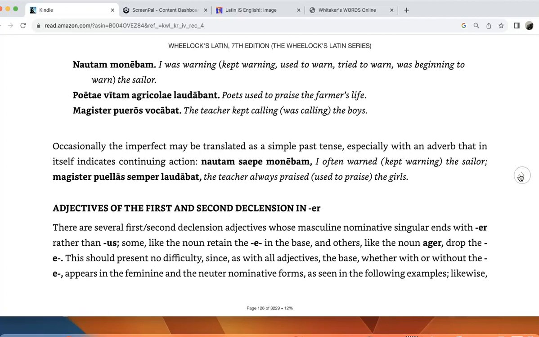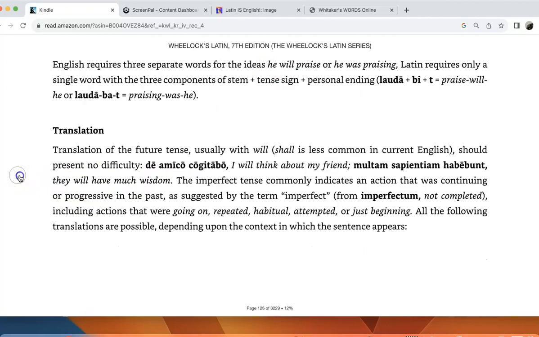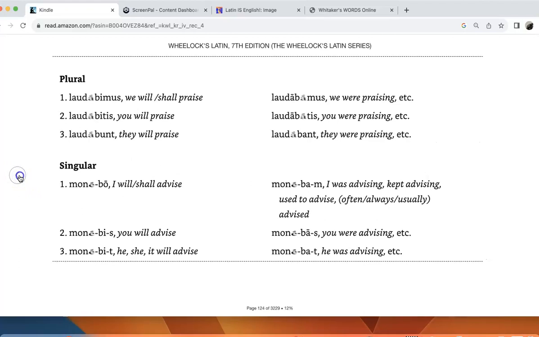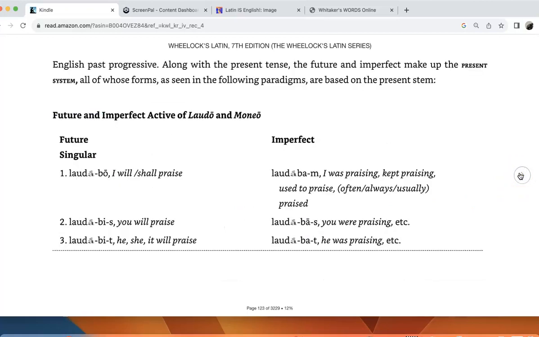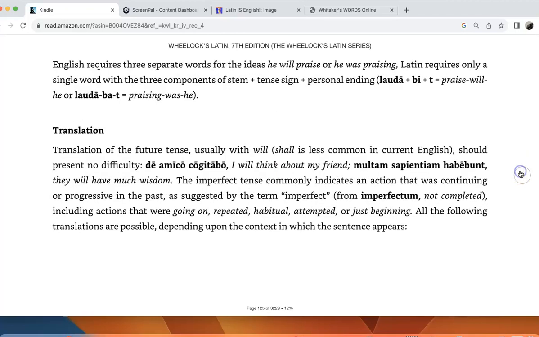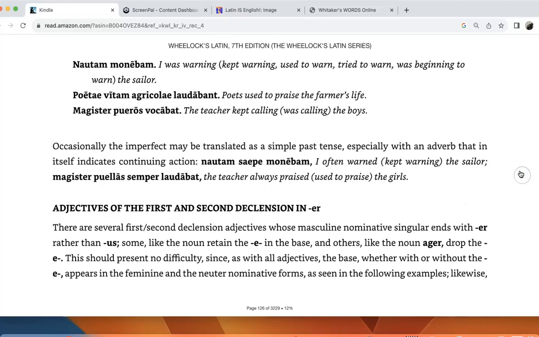Take a look at the examples. I know I'm going over this rather quickly because I think this chapter is pretty straightforward. The main thing is to obviously learn the vocabulary and learn the examples. As far as the concept, it's really quite simple. It's bo, bis, bit, bimus, bitis, bunt for future tense, and bam, bas, bat, bamus, batis, bant for imperfect. And then as long as we know the root of the word by studying our vocabulary and practicing our examples, we should know what the word means and how to translate it just based on those two concepts.